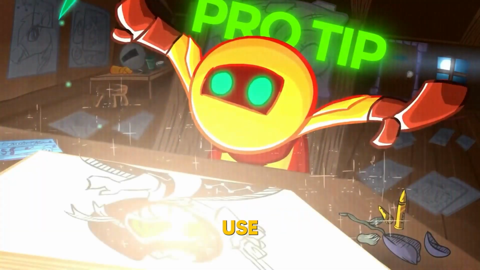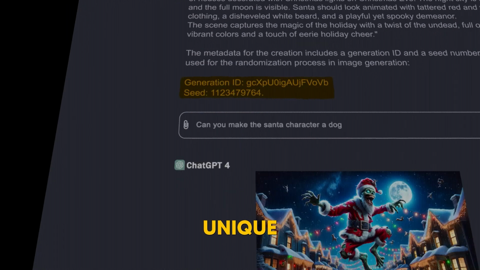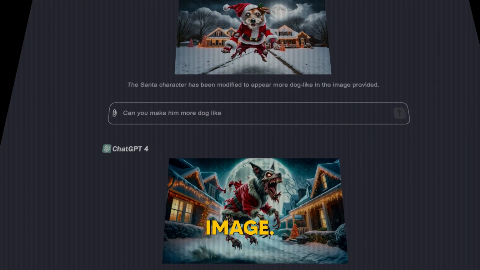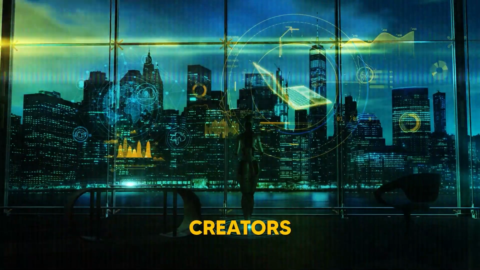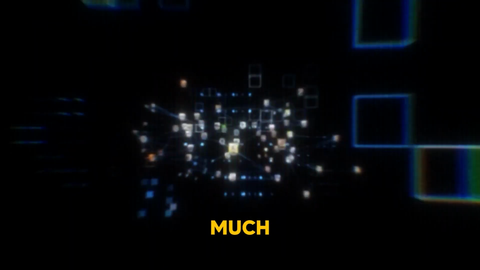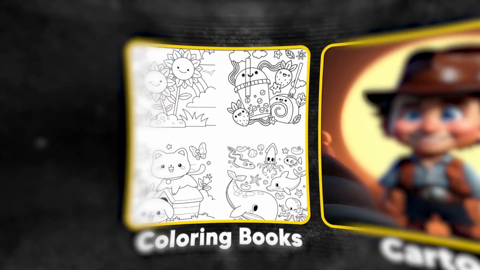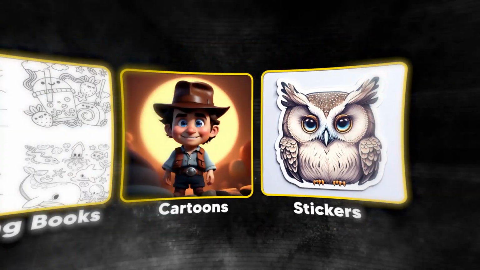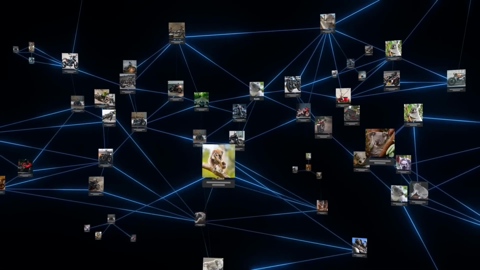And here's a pro tip. Add the prompt "choose interesting angles" to your Gen ID to get unique and striking results of your initial image. This new update is one of the most critical ways helping creators make amazing content much faster than ever before, especially things like coloring books, cartoons, and stickers if you wanted to build a brand around a main character instead of a variety of inconsistent images.